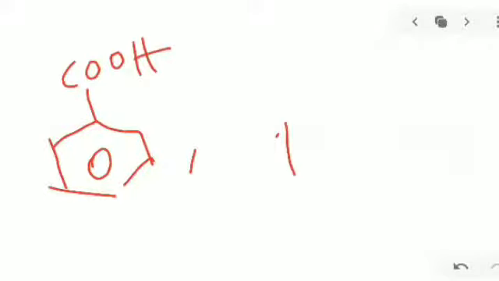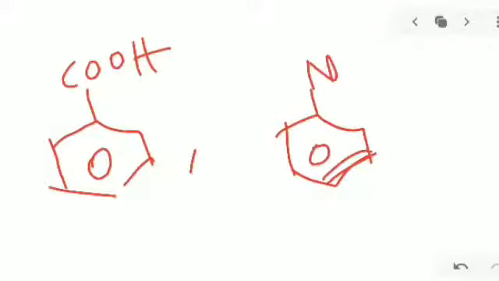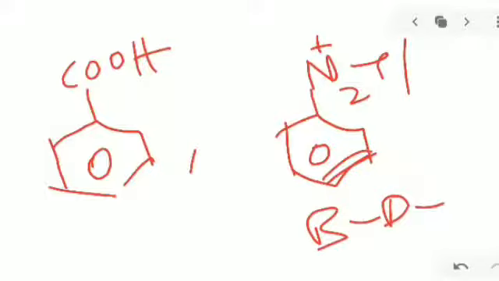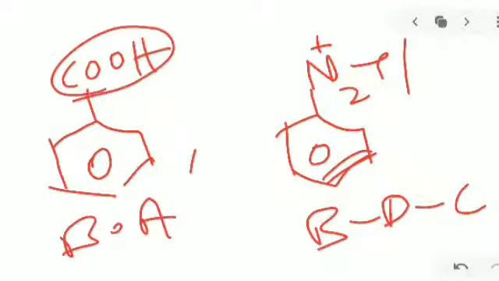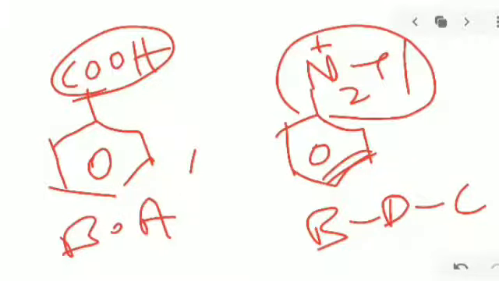Next, if a carboxylic group is on benzene, it is benzoic acid. And with diazonium chloride attached on the benzene ring, it is benzene diazonium chloride. So these are the common names about aromatic compounds.